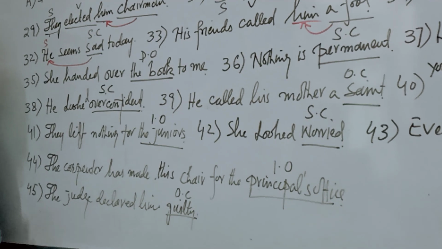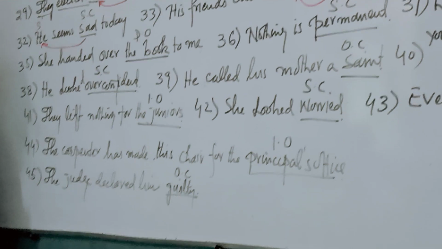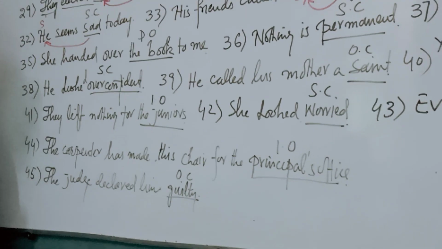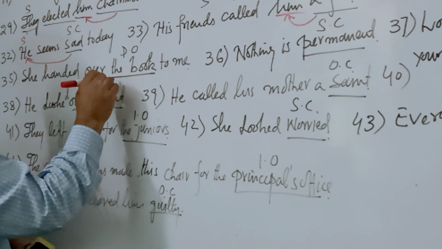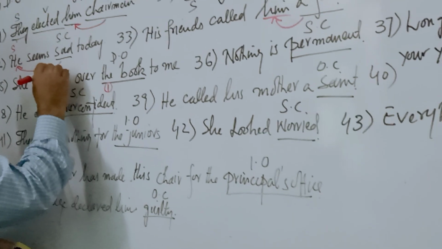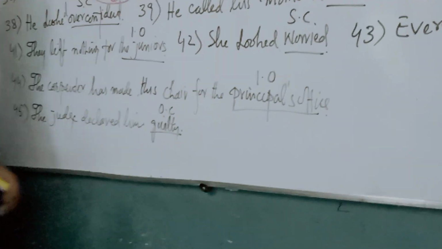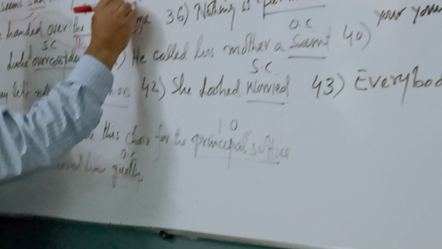The action of handing over is first received by the book, first received by it, later received by me. Clear? That's the reason it's an indirect object.